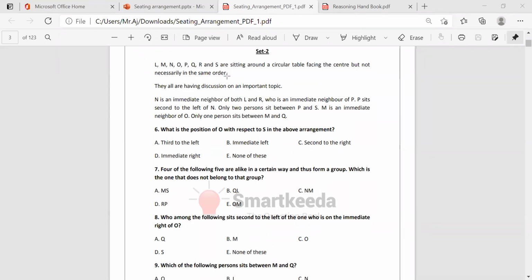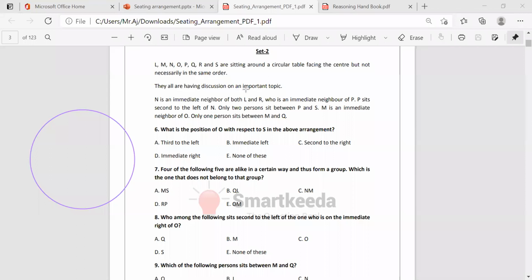So first of all, you need to count the members. And what is the shape they are given? Circular. I'm taking one circle. How many members? 8 members, facing the center, right? We'll go with the statements next.